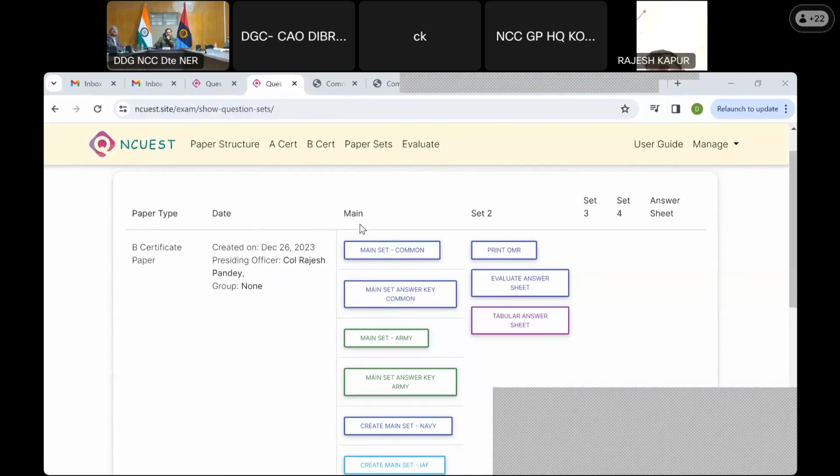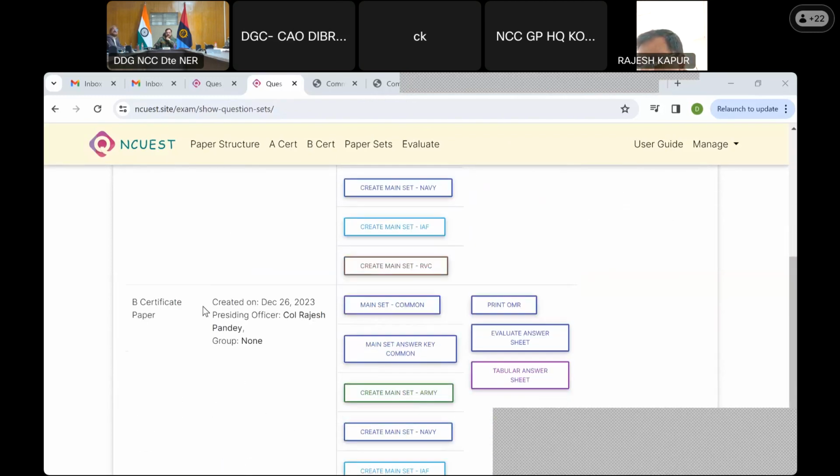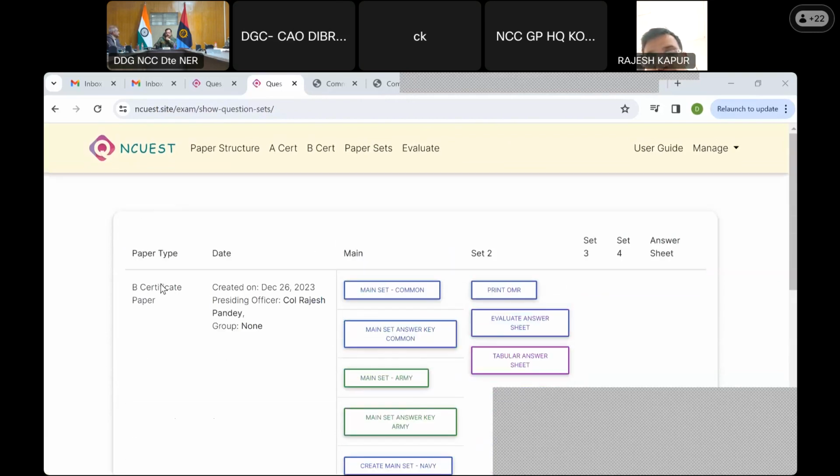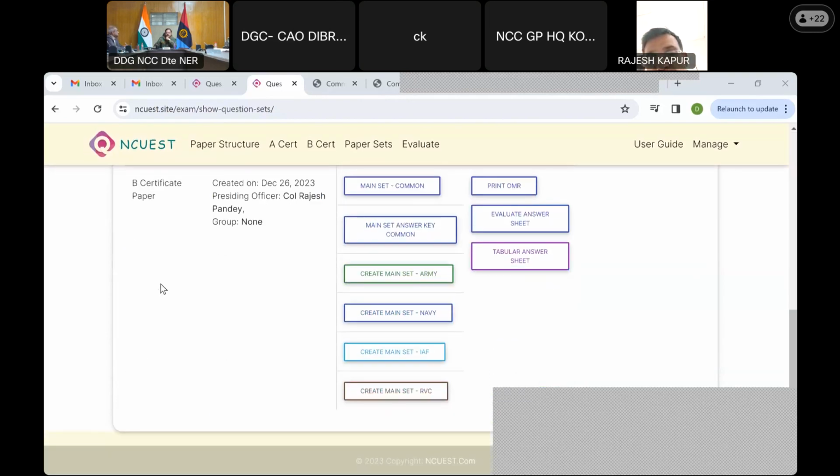So this is the main set, there's set 2, set 3, set 4. One paper of B certificate has 4 sets of Army, 4 of Navy, 4 of Air Force. Going down, the second paper will have a second set of Army, Navy and Air Force. Likewise, we will do 4. One board will do 4 and make a CD and give it to the convening authority.